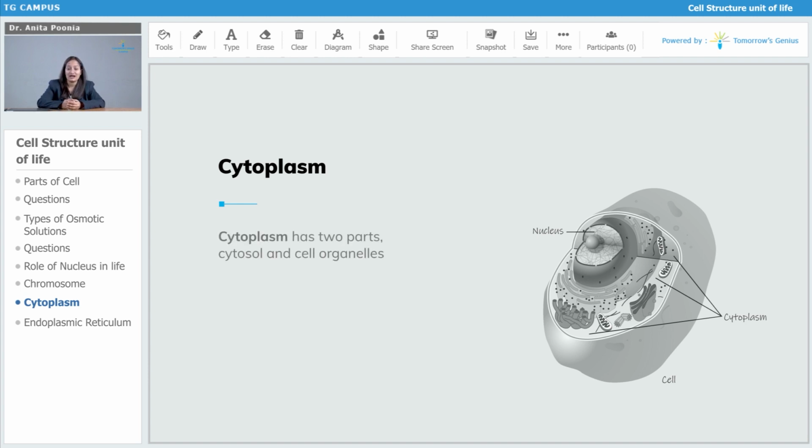Cytoplasm has got two parts, the cytosol part and the cell organelle part. Cytosol is nothing but the fluid part of the cytoplasm.